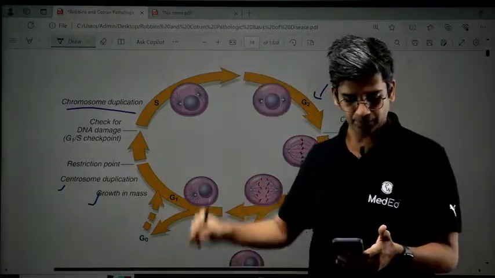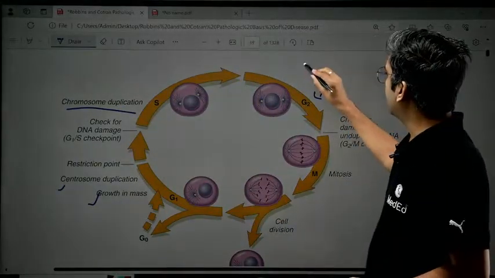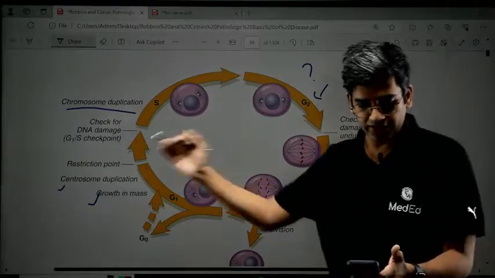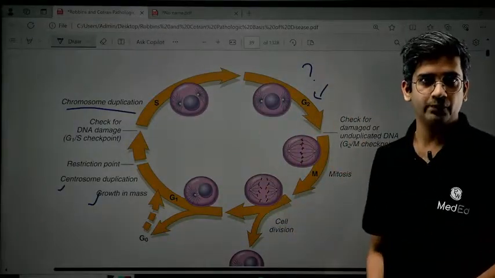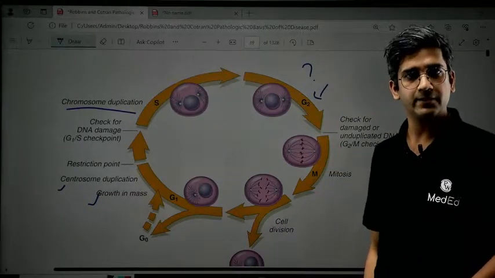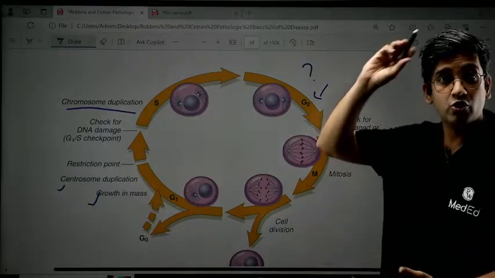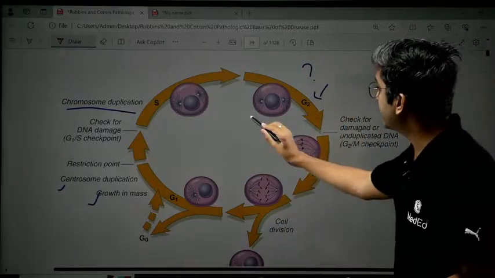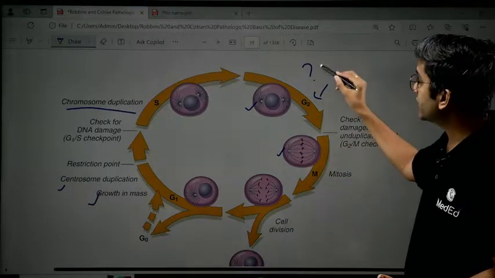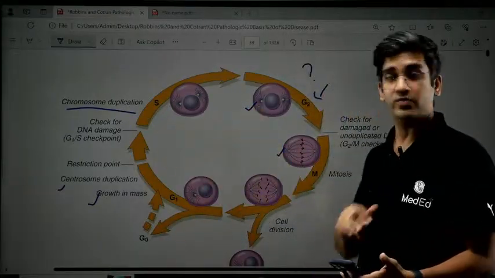What does M stand for? Perfect. M stands for mitosis. So now tell me, what do you think will come here? Robbins has not given that, but that doesn't mean it's not required. M is for mitotic phase. So what do you think G2 will do? Can I say the cell should prepare for mitosis? Yes. Preparing for mitosis means it should make the mitotic spindles. You must have drawn these diagrams in your school days. That's what actually happens in M phase, right? So the preparation of mitotic spindles, the formation of mRNA, everything happens in the G2 phase, right?